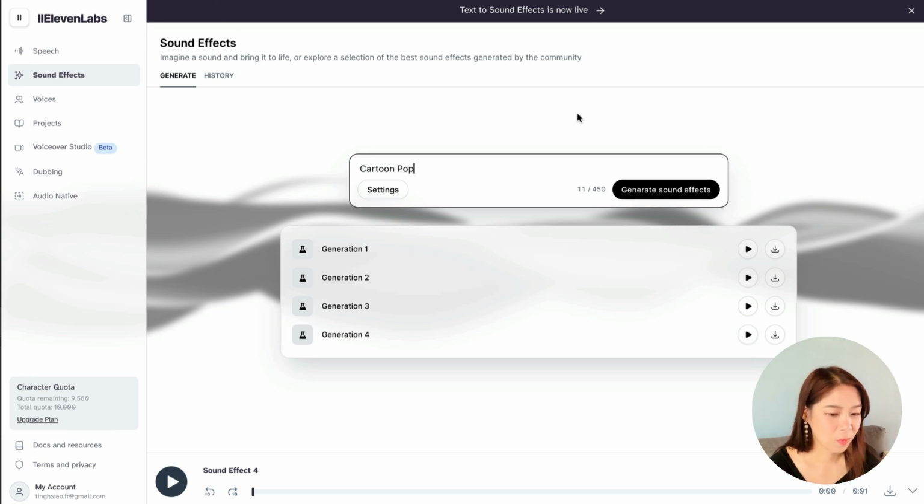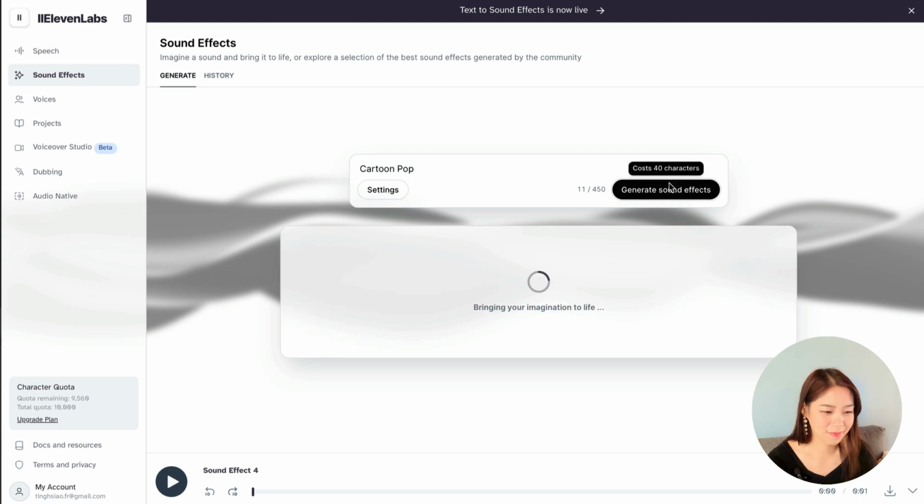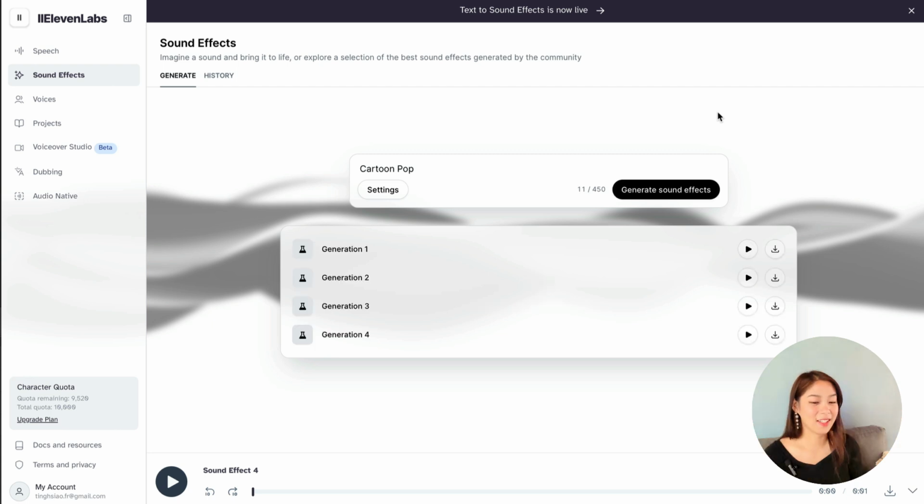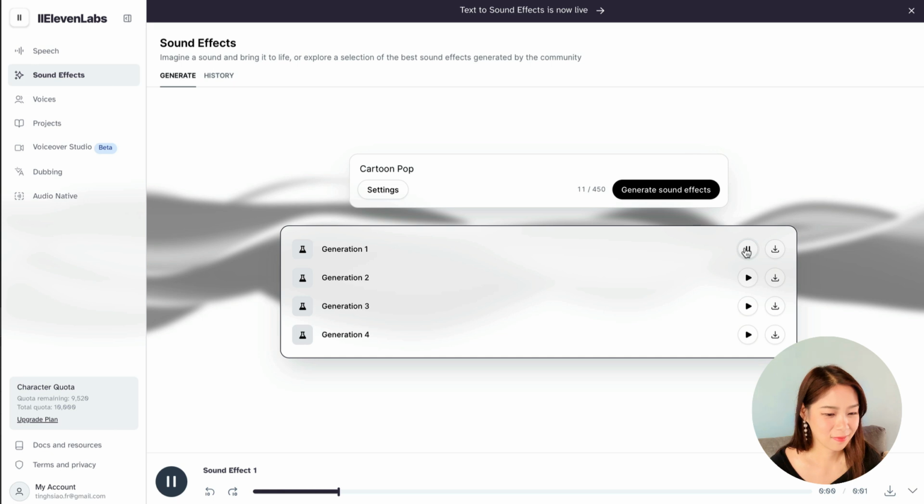What about a cartoon pop? So I'm imagining this like a bubbly sound. So let's see if it can read my mind. Exactly this. This is also good for different usage, but yeah, this is really good when you want to pop on something on the screen, for example. Like if you want to add an element to your video, I think this will be really suitable. Yeah, I like this, the third one.